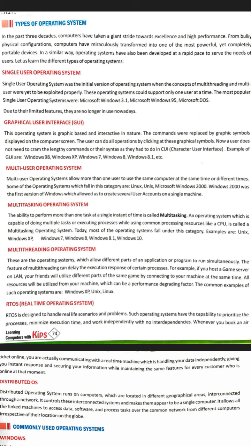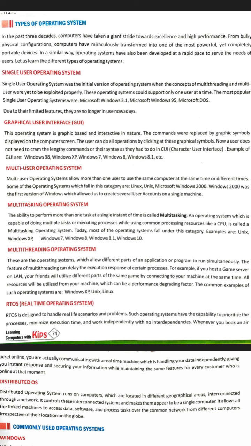The second one is the graphic user interface. In the graphic user interface operating system, the user works on the graphs, means the user gives the instruction to the computer in the form of the graphs. And on the other hand, one more type of the operating system is the CUI, character based, or the character user interface. In this type of the operating system, the user gives the instruction to the computer in the form of the written text.